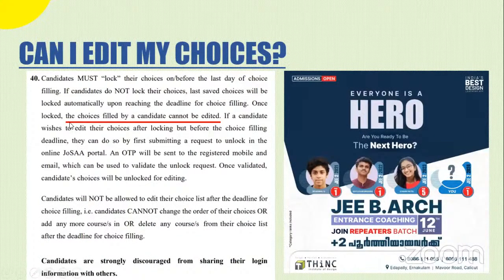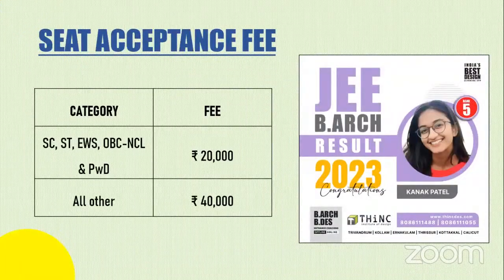Okay. Now, as I said earlier, you won't be able to edit your choices once you lock it. So please ensure that you are very clear about the options that you're giving. Okay. This is the seat acceptance fee for general category students. It's 40,000. For the rest of them, it's 20,000. I guess that's it. Yes.